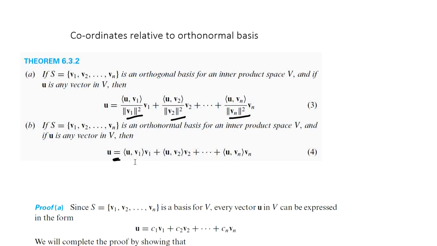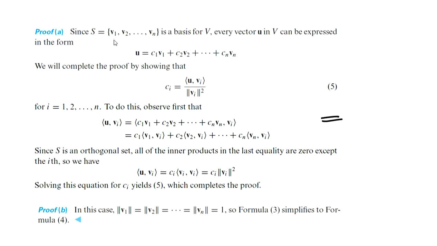Now to prove that, consider the orthogonal basis S, V1, V2, etc., Vn, which is a basis for V. Every vector U in V can be expressed in the form U equal to C1 V1 plus C2 V2 plus etc. plus Cn Vn. These C1, C2, etc., Cn are called coordinates of the vector U with respect to the basis S. How will you find the coordinates? That is our aim. So to find the coordinates, we take the dot product with Vi on both sides.